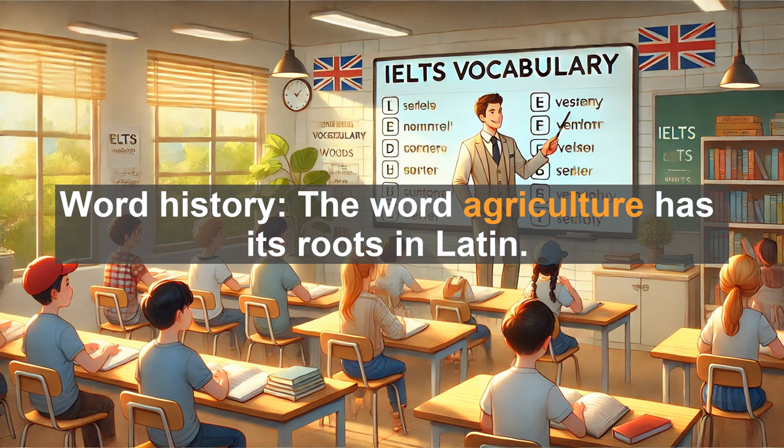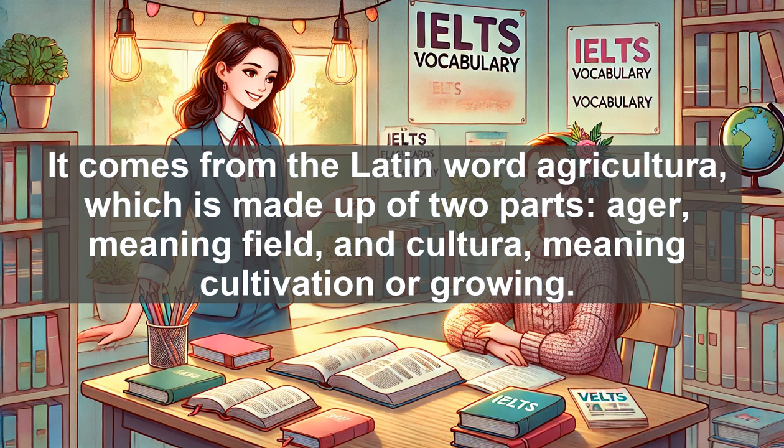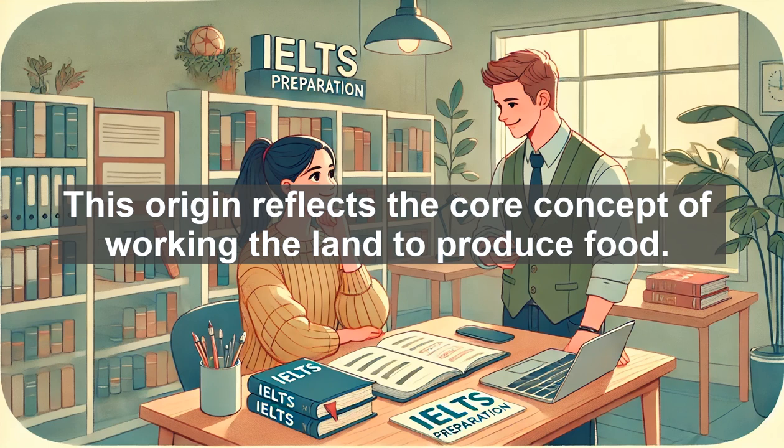Word history. The word agriculture has its roots in Latin. It comes from the Latin word agricultura, which is made up of two parts: ager, meaning field, and cultura, meaning cultivation or growing. This origin reflects the core concept of working the land to produce food.